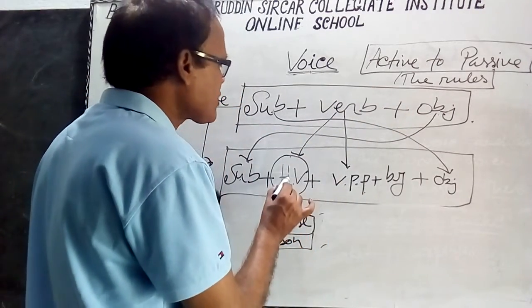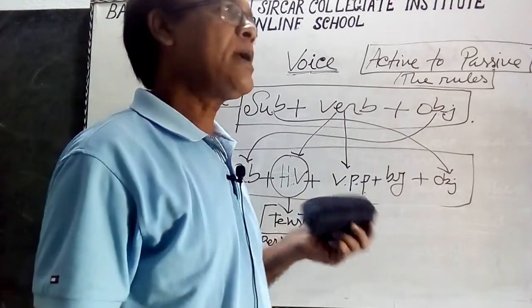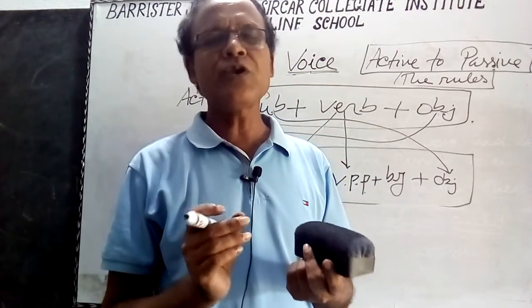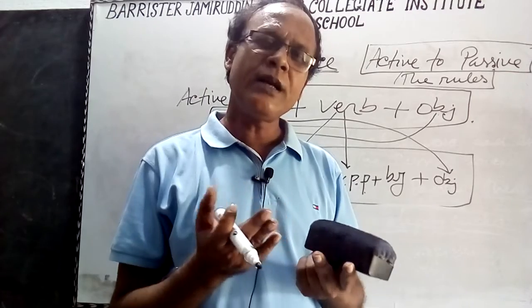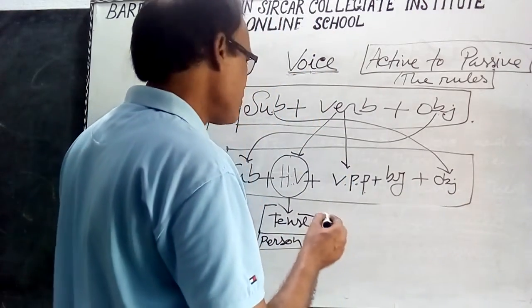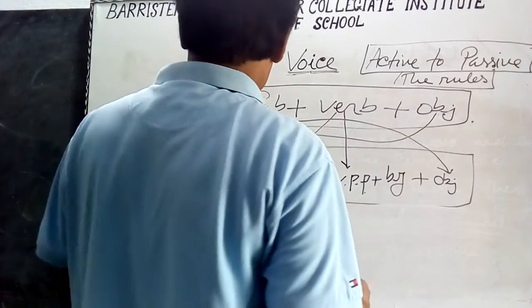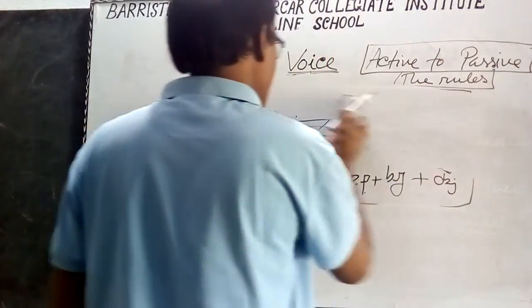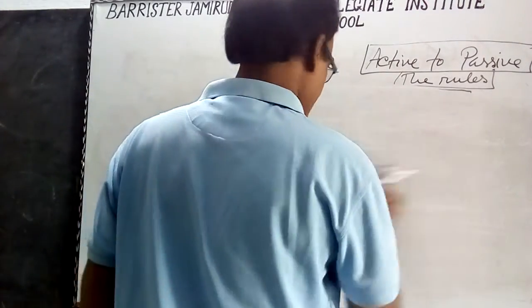We must remember there are 12 tenses, and according to the 12 tenses there will be different auxiliary verbs. This is most important to remember. Let's see some more examples from active to passive.